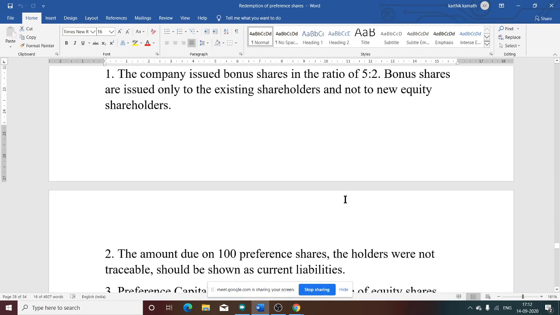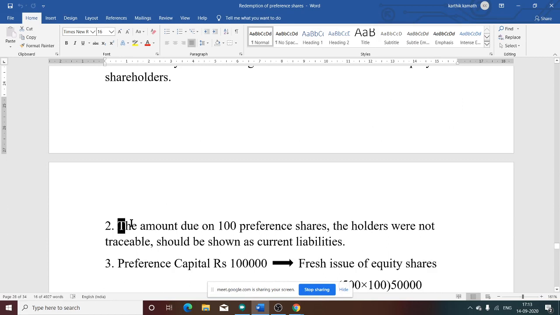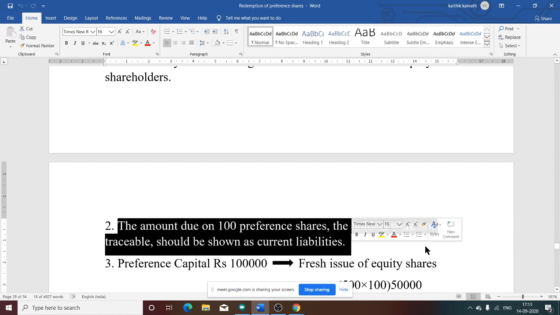That is the first note. The second one: amount due on 100 preference shares. The holders were not traceable, so the amount due on preference shares shall be shown on the liability side of the balance sheet. Under current liabilities, we need to show the amount due on those 100 shares. How to calculate that, we need to see.